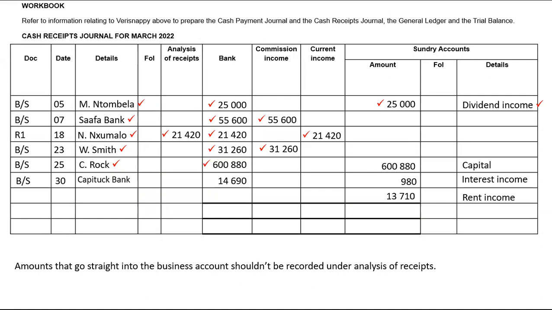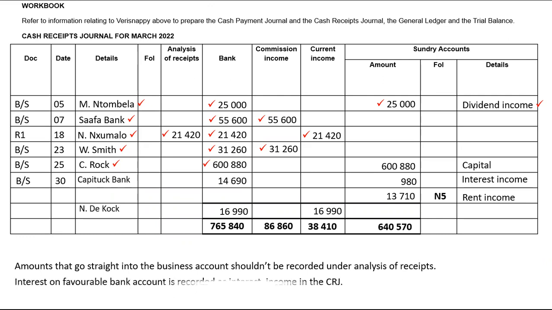When we record this, obviously we'll put that under bank, which is 16,990, and then we put it under current income. And then you just total everything else. Under bank, we'll get 765,440, and the commission income is 86,860. And current income, it will be 38,410.